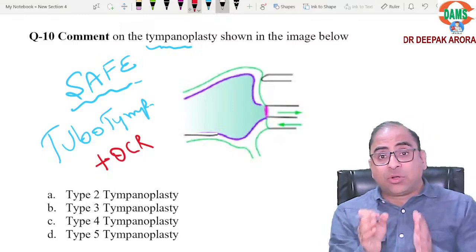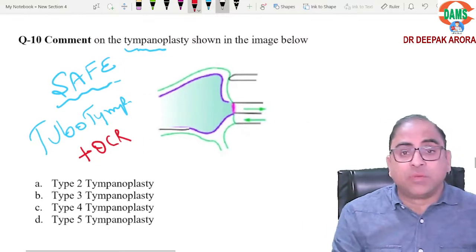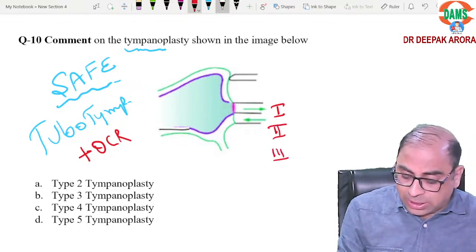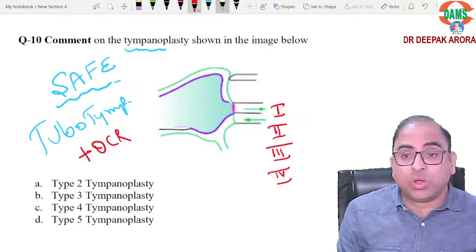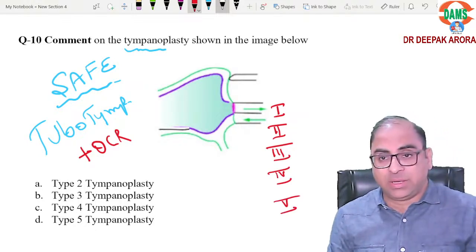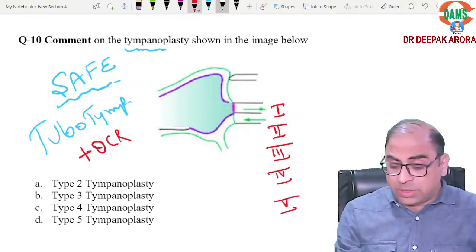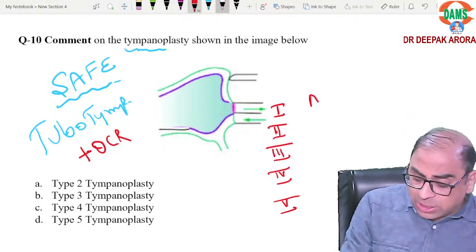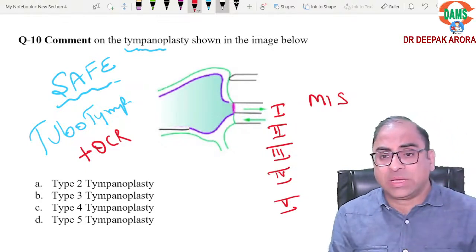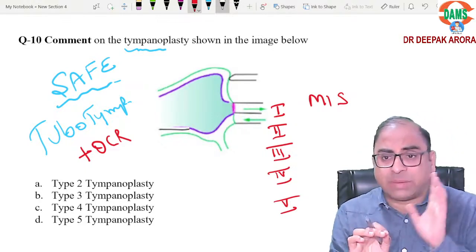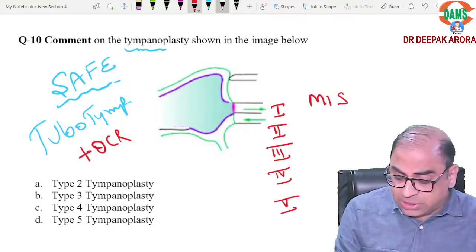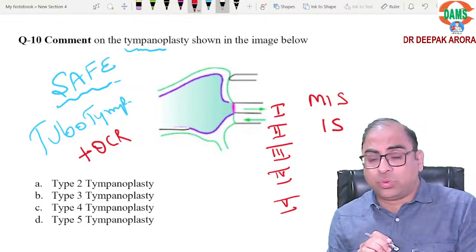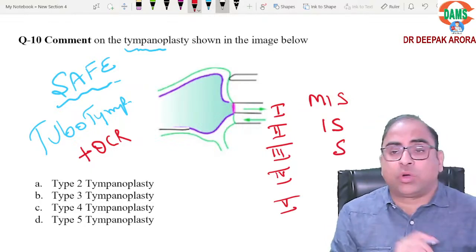Now depending on where we are keeping the graft, we label it as type 1, type 2, type 3, type 4, type 5 tympanoplasty. Type 1: when all the ossicles are intact, or there may be some injury to the malleus, but you are keeping the graft over the malleus. If my malleus is damaged and I am keeping the graft over the incus, then it is type 2. Even if the incus is damaged, we call it type 3.